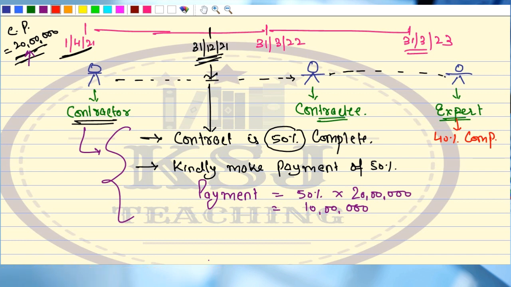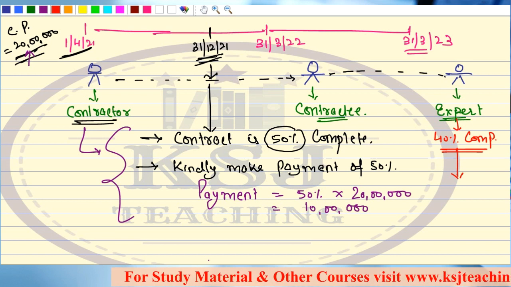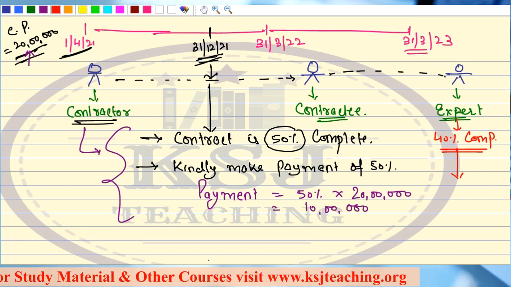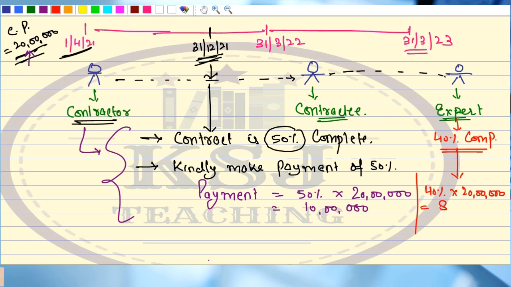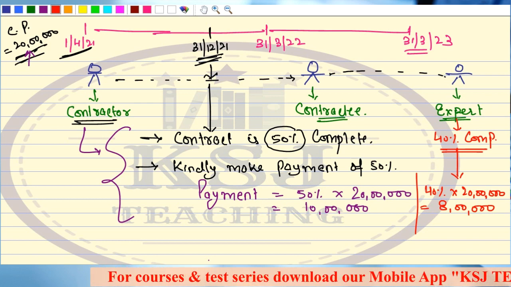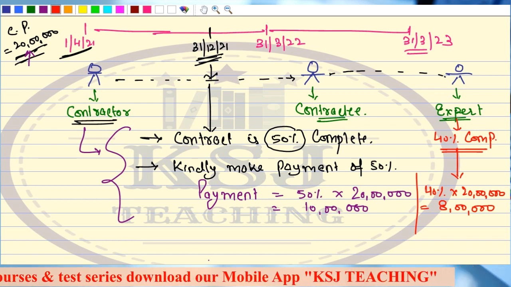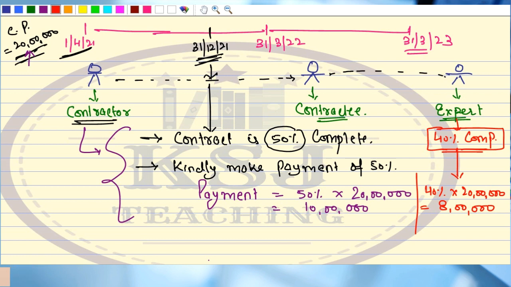So according to this expert, if he says that the contract is 40% complete, can you tell me what is the amount that the contractor can claim? The contractor can now claim 40% of 20 lakh rupees. That is 8 lakh. The contractor can now claim 8 lakh rupees. This certification which the expert is giving, that 40% complete, this is known as work certified, right?